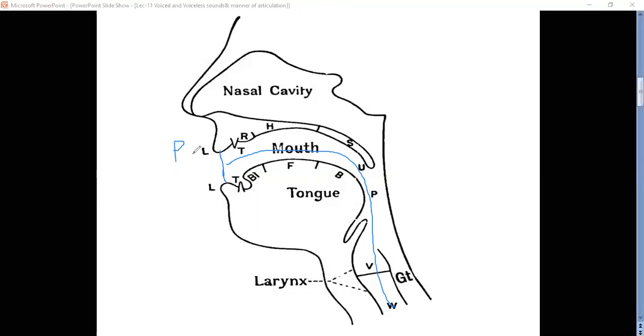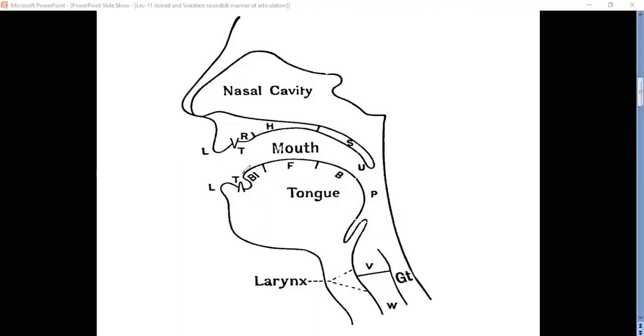Why is it a consonant? Because there is a stoppage or an obstruction in the air flow. So that's why it is a consonant sound. So when you pronounce the sa sound, what happens?